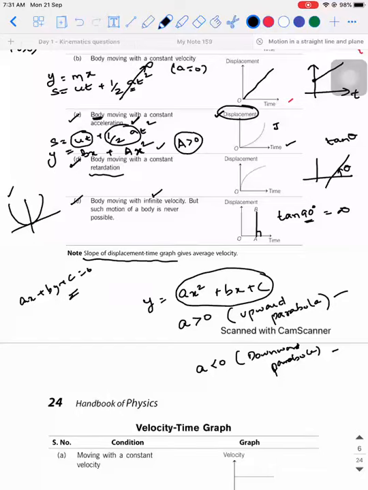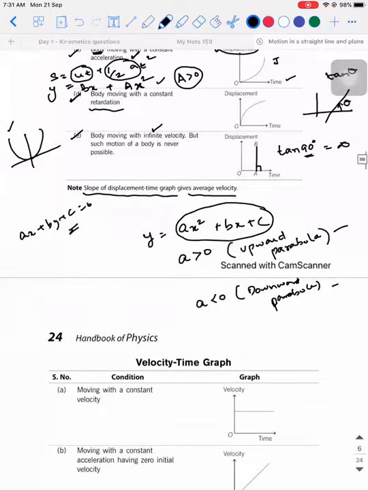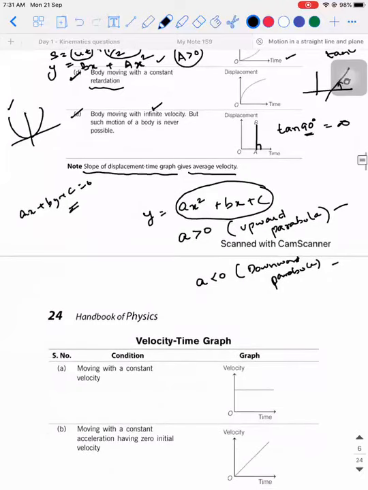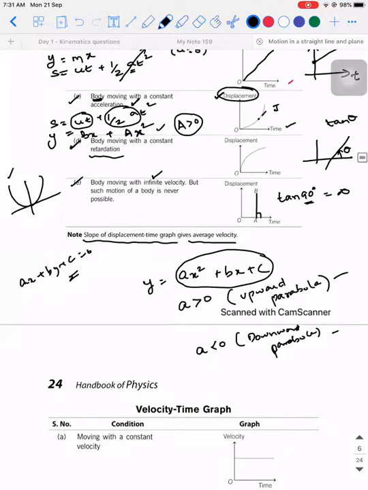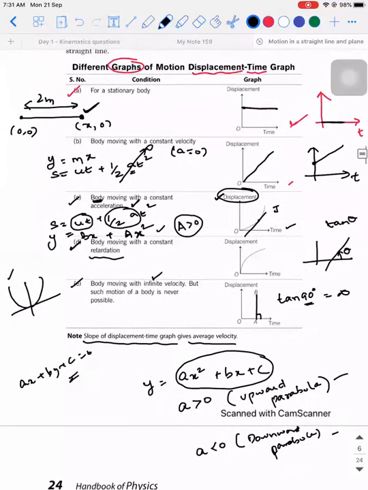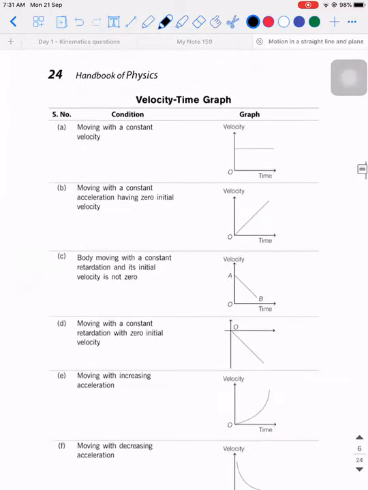Slope of a displacement time graph gives you the average velocity. Whereas for a curve, if you try to find the slope at a particular point, it will give you the instantaneous velocity. So tell me one thing, am I clear till this point? Are the graph points clear? We are going to solve problems based on it. Yes, sir. Right? Okay.